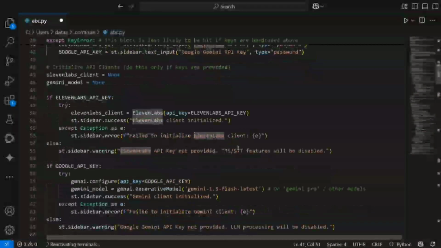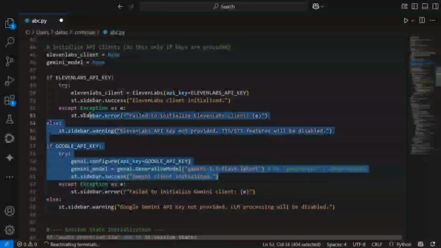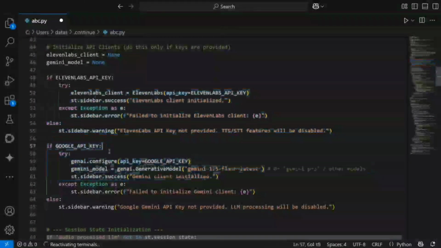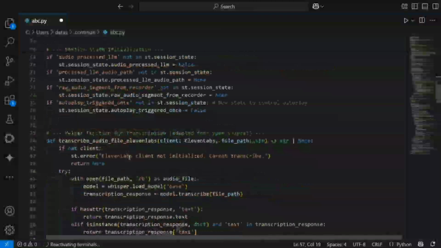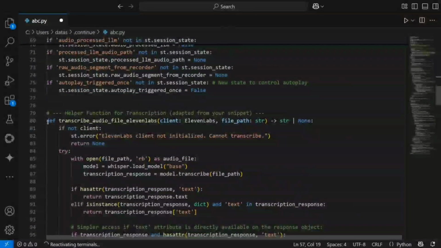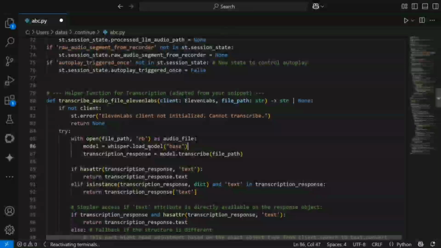Nothing major happening here. Here I'm initializing both my models, be it the 11 Labs model or the Gemini model that we have. Right now this is the main file, main function, transcribe audio file 11 Labs. So here I'm using the Whisper base model. If you know whisper.load_model base, this is getting used for converting my MP3 to text. So I'm using OpenAI's free model, that is Whisper.